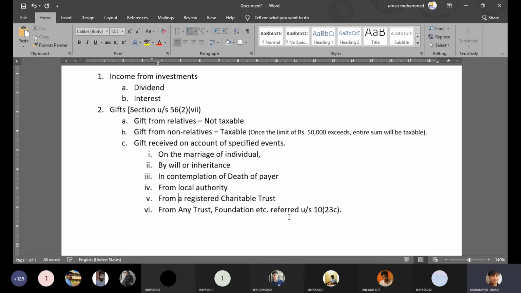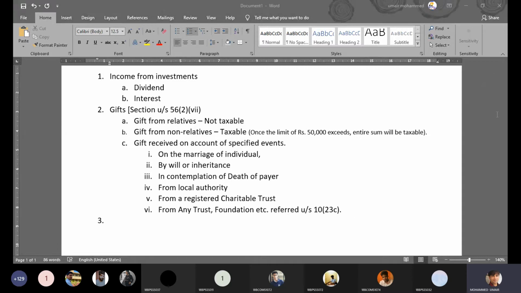Any gift you receive from a charitable trust is also not taxable. In fact, your college is also a charitable trust. So if you receive any gift, cash gift, right, that is also not taxable. And if any trust or foundation is giving you a gift, which is defined under section 10 subsection 23C, it will also not be taxed. So these are the 6 specified events during which gifts will not be taxed.